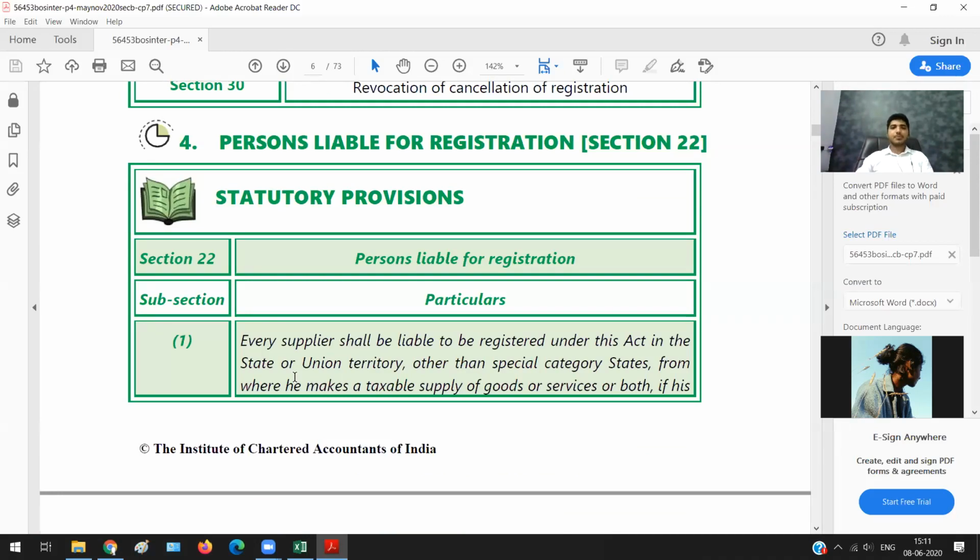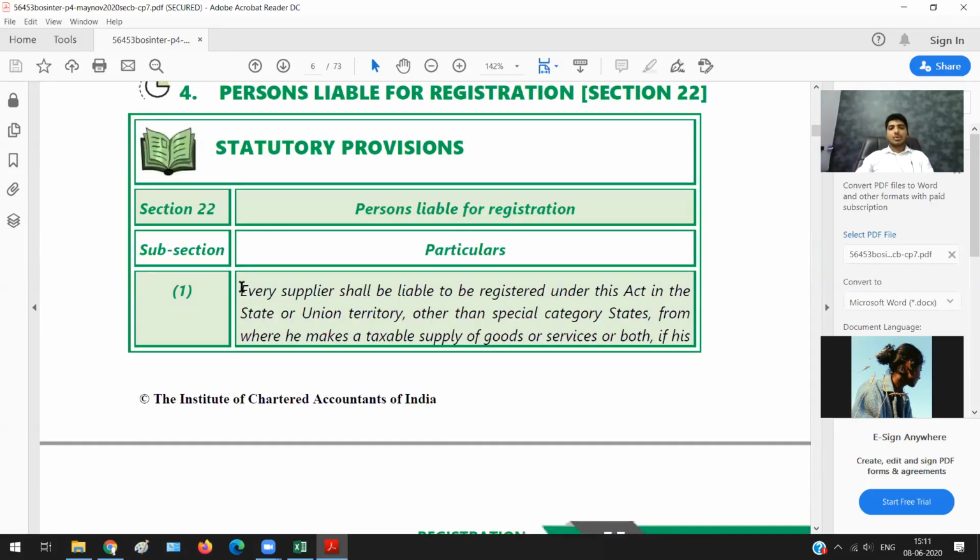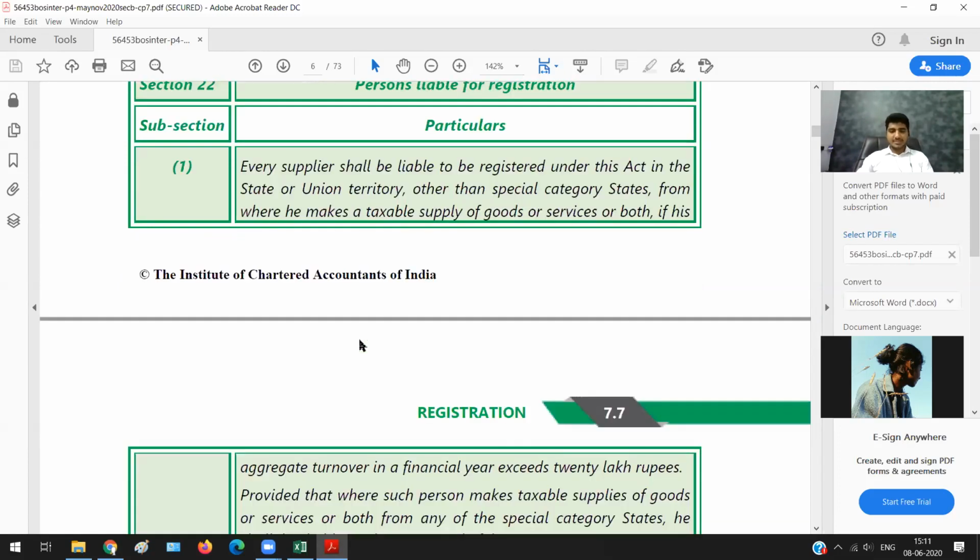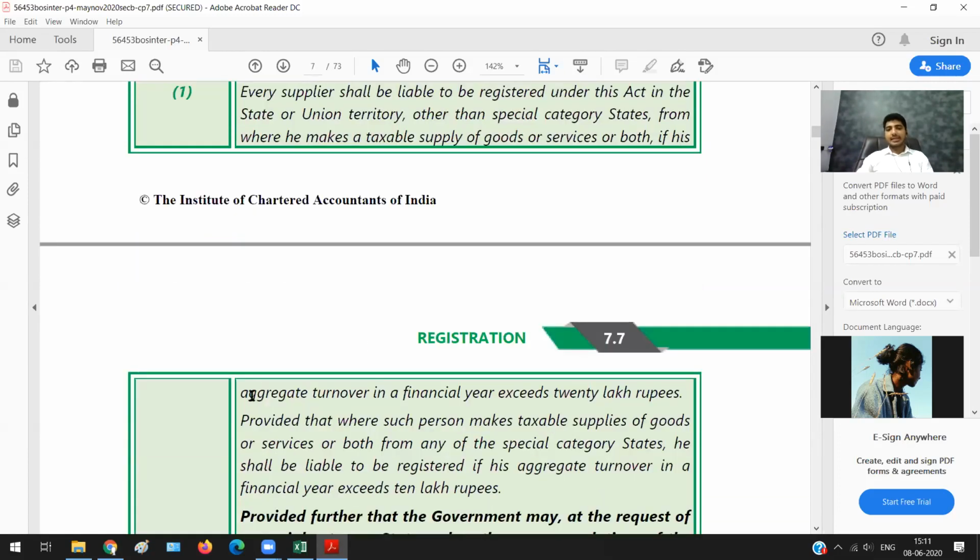It says, every supplier shall be liable to be registered under this act in the state or union territory other than special category states from where he makes a taxable supply of goods or services or both, if his aggregate turnover in a financial year exceeds 20 lakh rupees. So forget about up to this line.